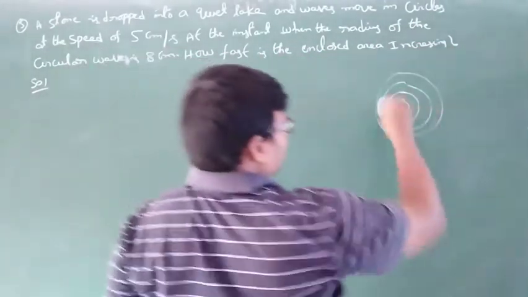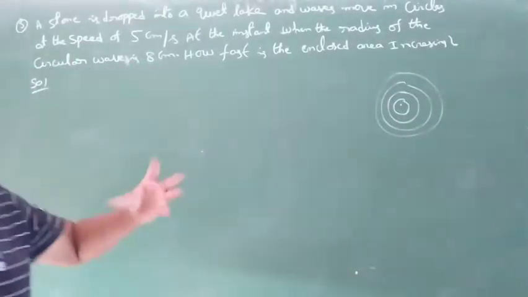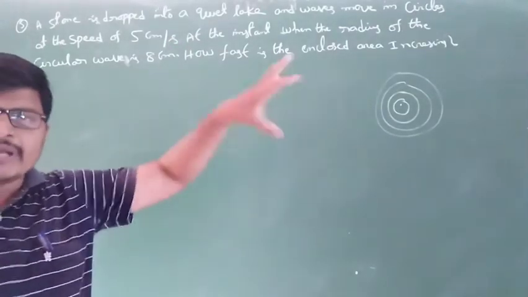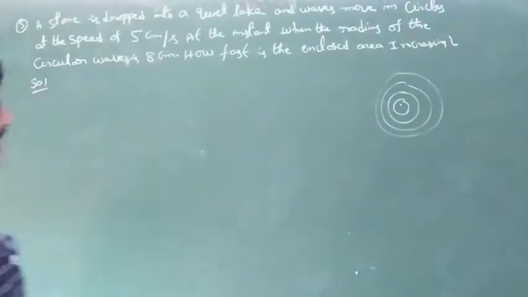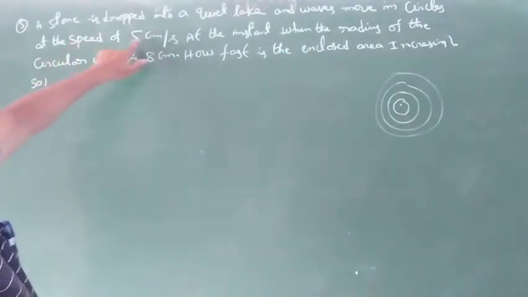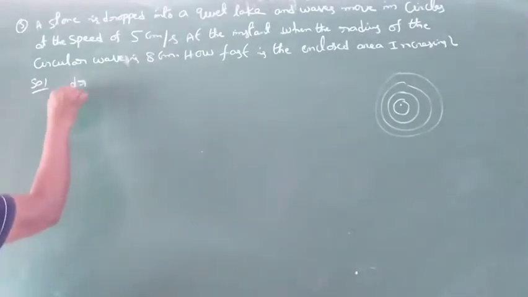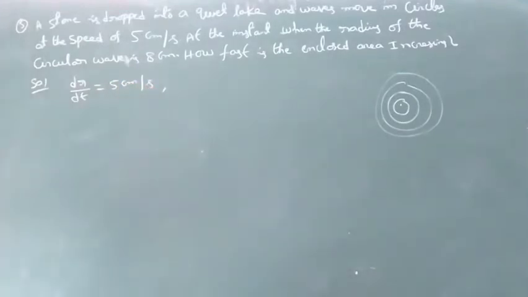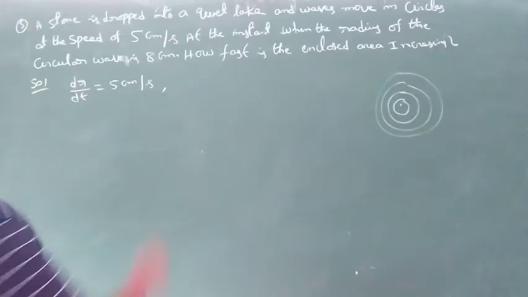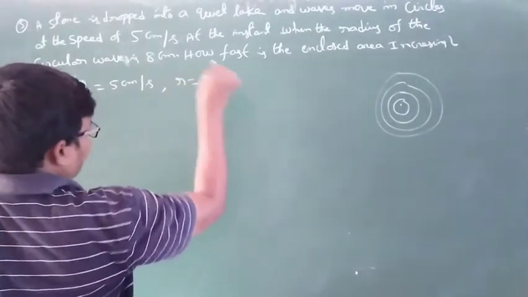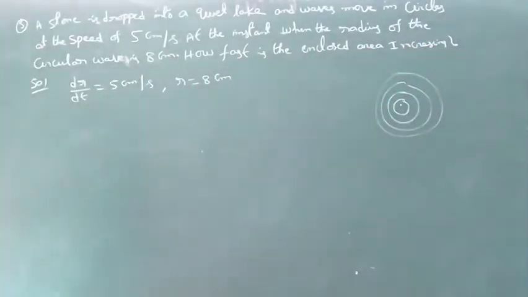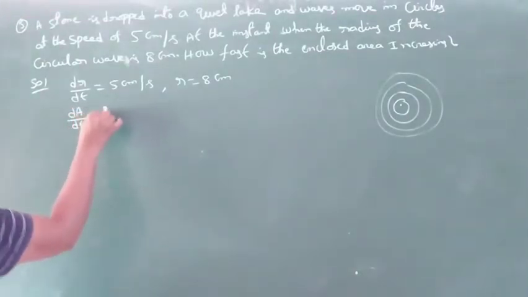These are so many ripples, one by one. Ripples increasing means radius increasing, and at the same time area and perimeter are all increasing. What is given? The radius increasing rate, dr by dt, is equal to 5 centimeters per second. And the radius of the circular wave is 8 centimeters, r is equal to 8 centimeters. What do we have to find? The enclosed area increasing, which is also a rate of change. So dA by dt is equal to what?